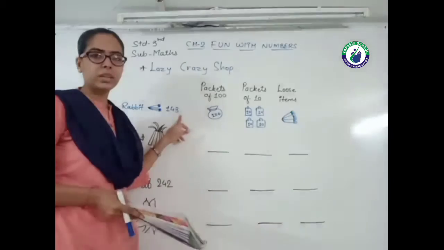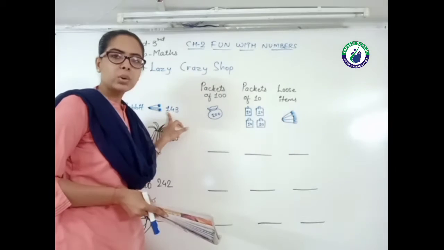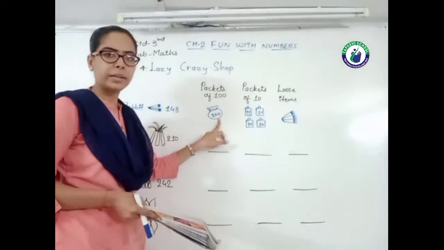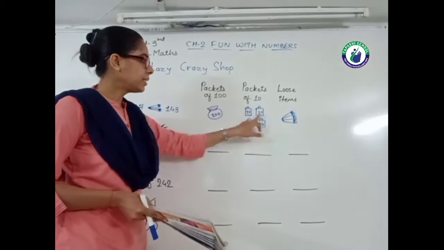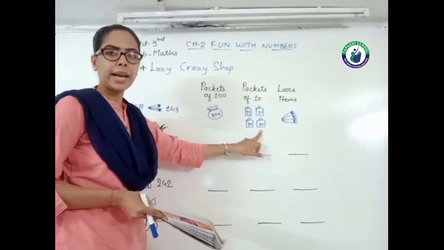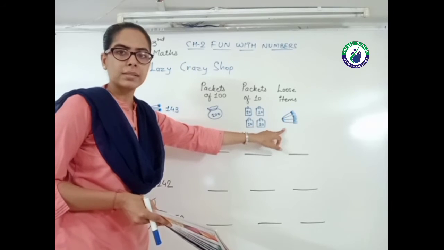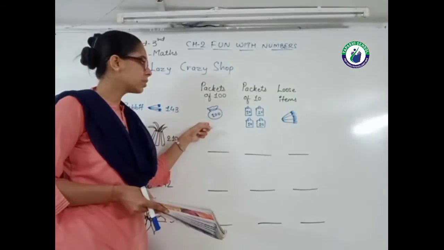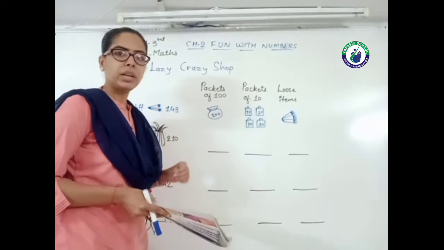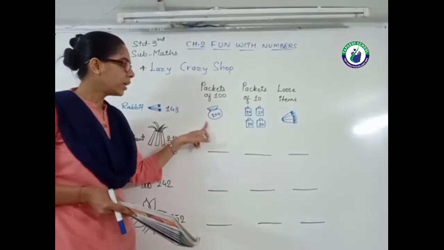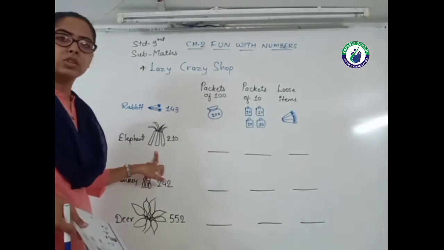So 143. 1 is in the 100 place, then tens place, then ones place. So 100 का कौन सा पैकेट आया? Only one packet of 100. One packet of 100. 4 packets of 10. 10, 10, 10, 10. This is 10 4 times. So this is 40. And then 3 loose carrots. यानी 3 loose carrots दे दिए. So 1 packet of 100, 4 packets of 10, and then 3 loose carrots. So this is 143.